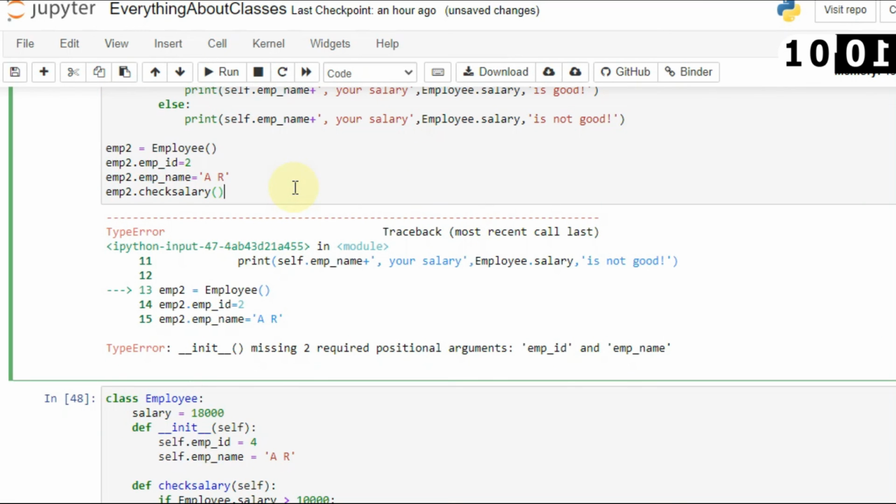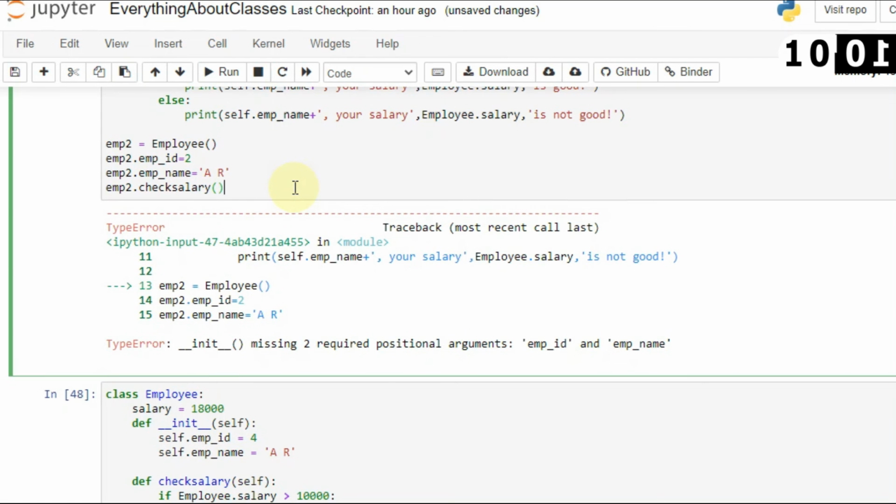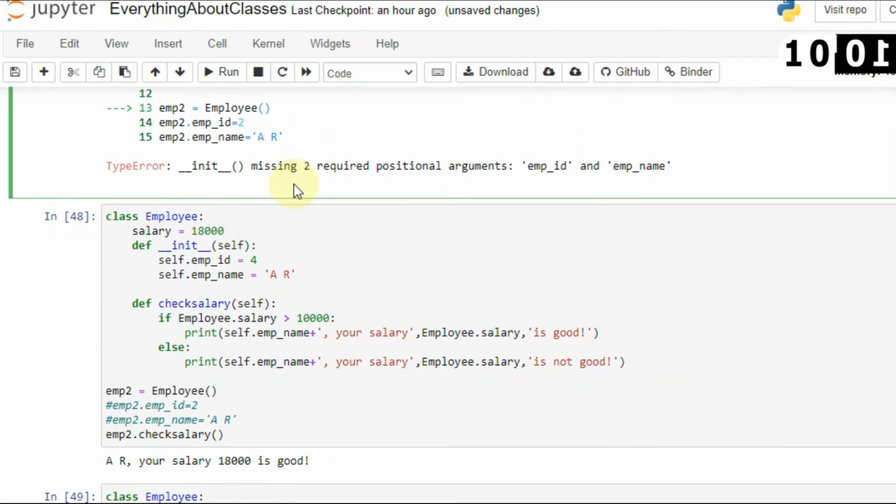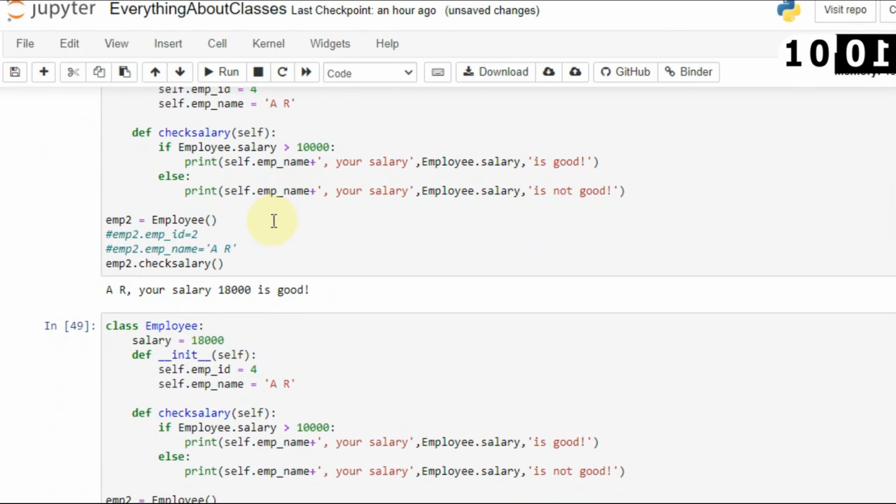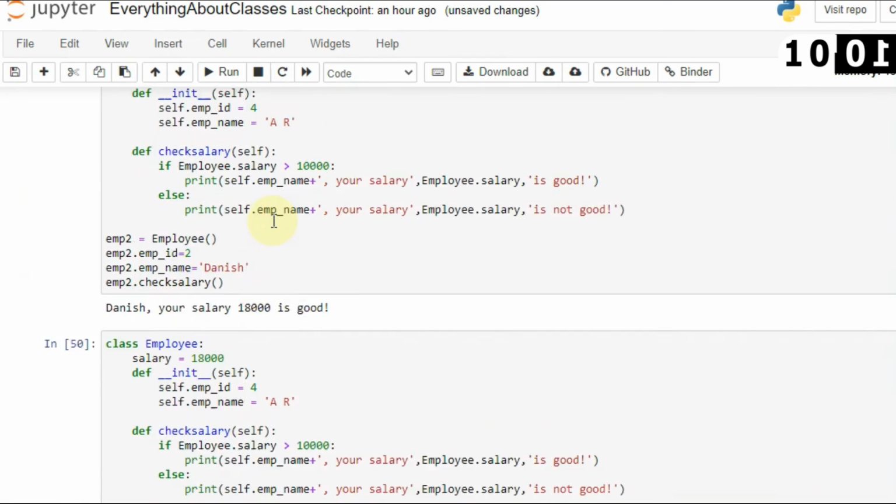Even most of the MNC companies hire on problem-solving skills. So if you are able to solve that problem, you can definitely get a chance for an interview. So this is the main thing about the class. I'm not guaranteeing you clearing all the exams. Just for programming purposes, I'm saying that if you get a question on classes, you will be able to solve that.